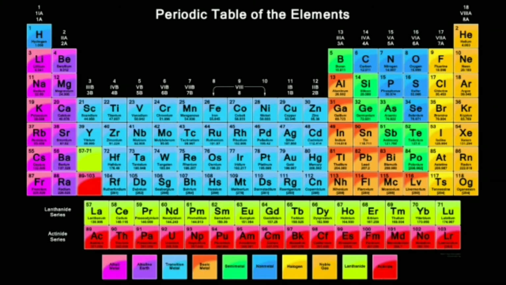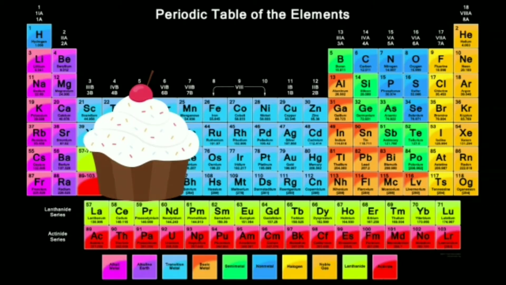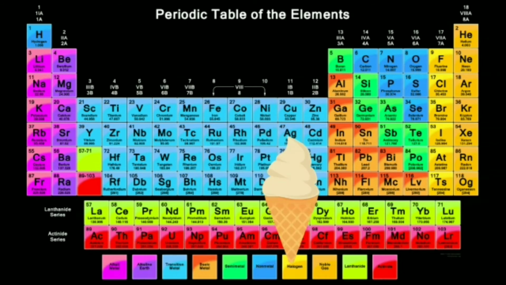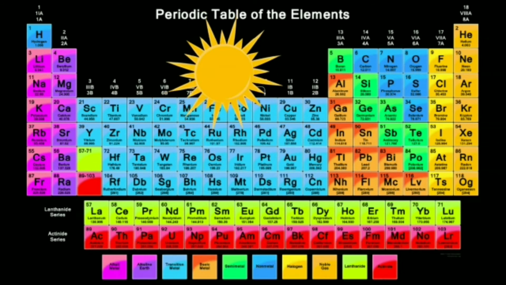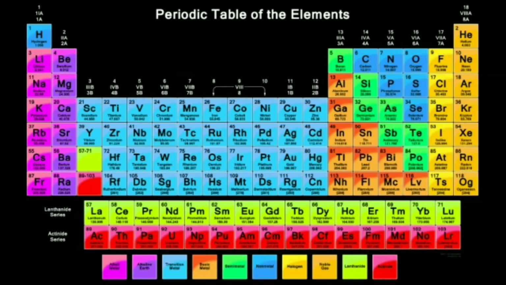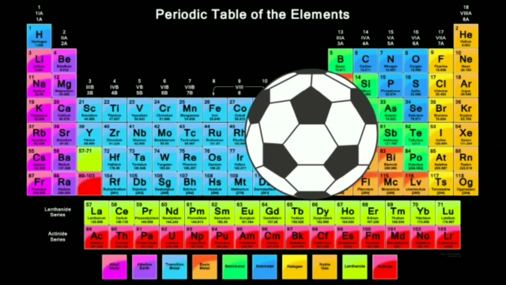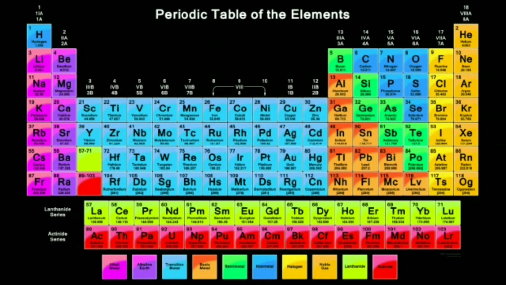These 118 elements make up everything. Whatever we see or know, all these things are made up of these 118 elements. The modern periodic table organizes all these 118 elements in a well-organized and systematic manner.